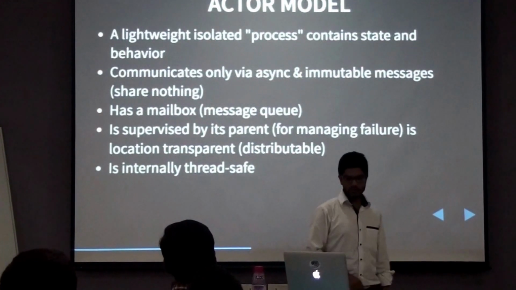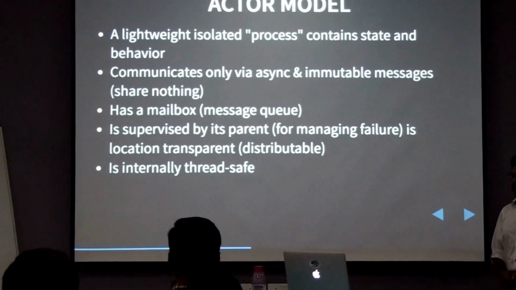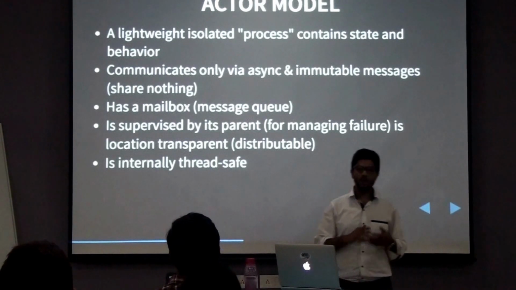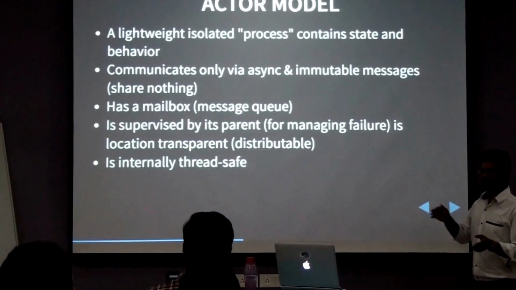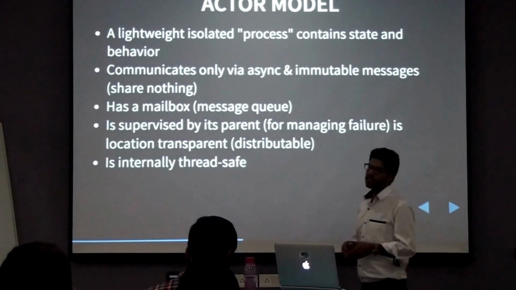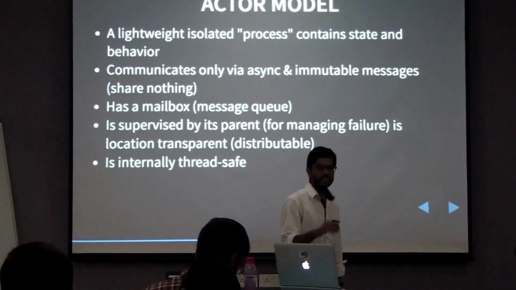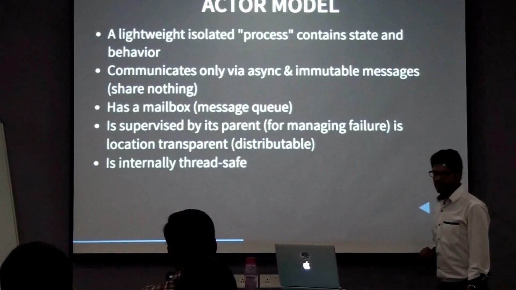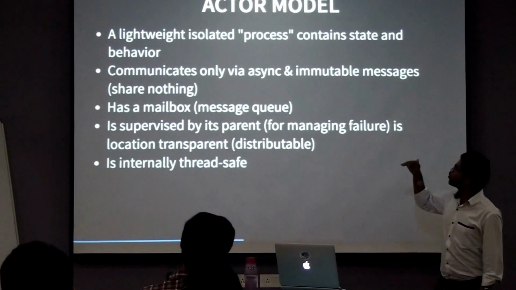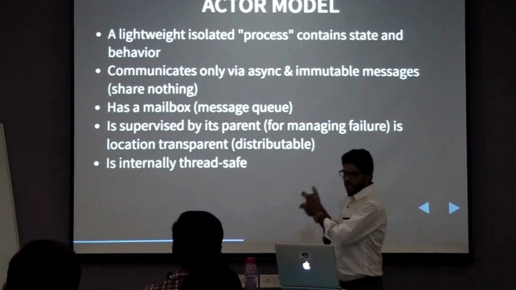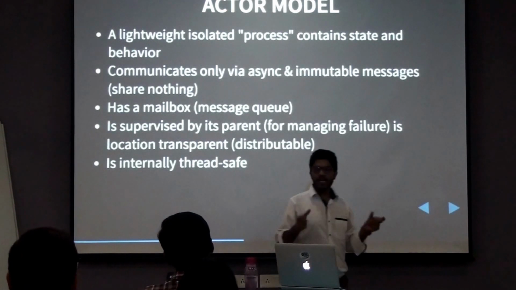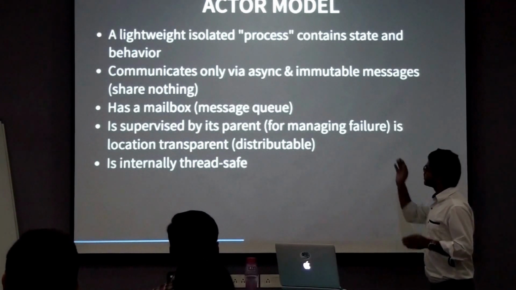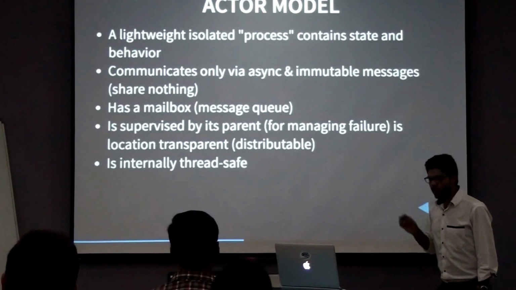As you said, it is based on the actor model, so we need to know about actors first. Actors are just like normal objects, but they are not at all like normal objects. They have behavior and state as a normal Java object can have, but no other object can get inside the actor. If you want to modify the state of any actor or get access to those states, you need a messaging system with immutable, asynchronous messages. This is done using the mailbox of the actor.